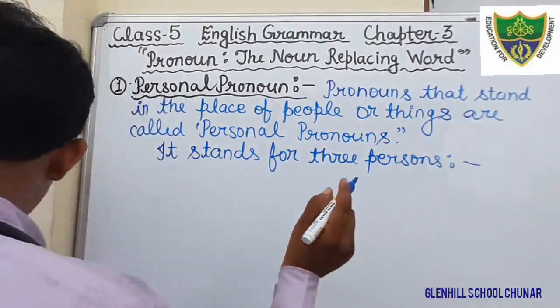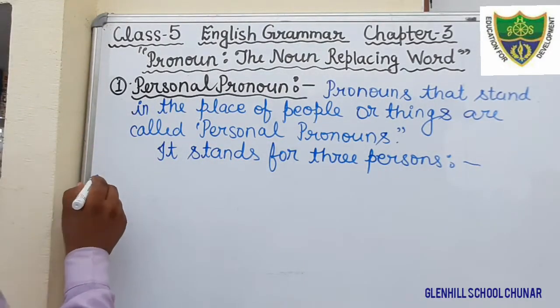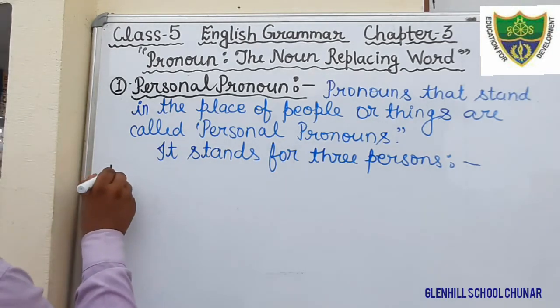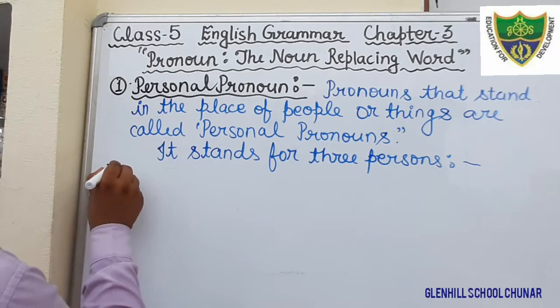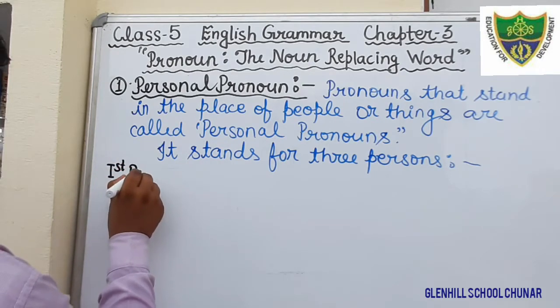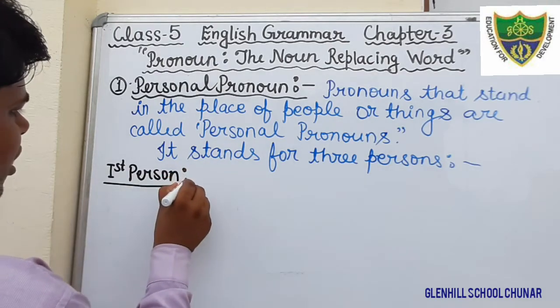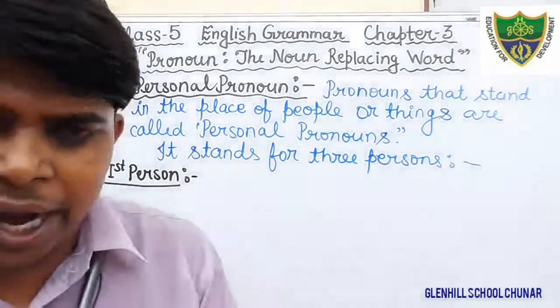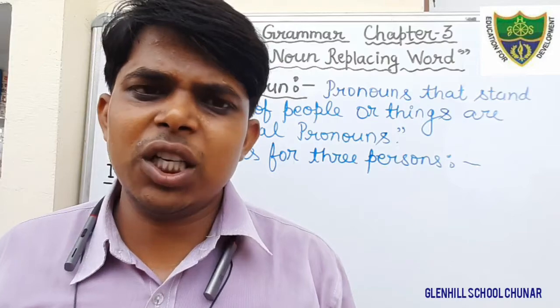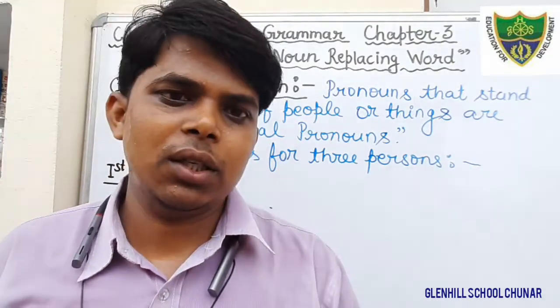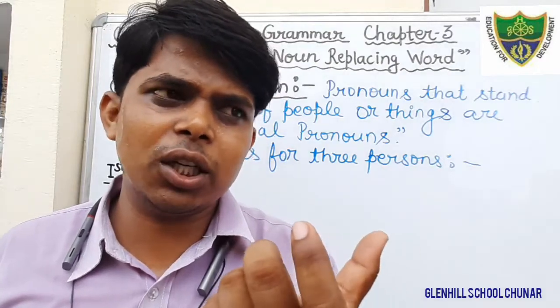Let's see what are the three person. First person, there are three person in English. In first person, I refers to the subject related to the one who is speaking.